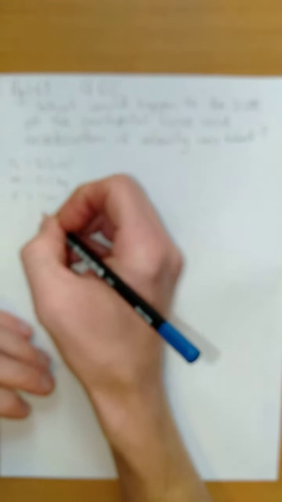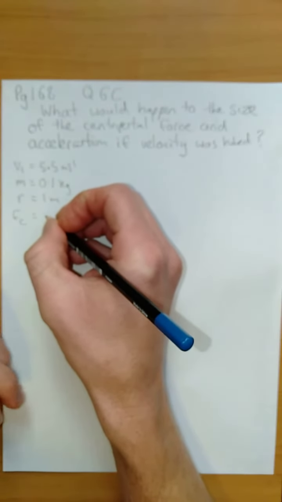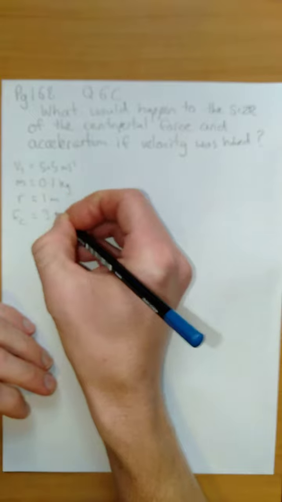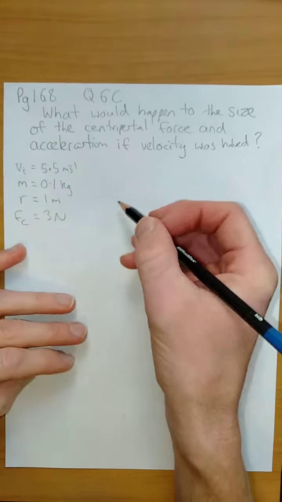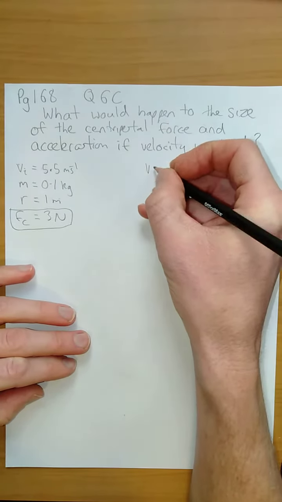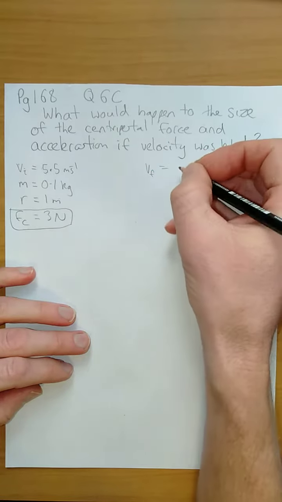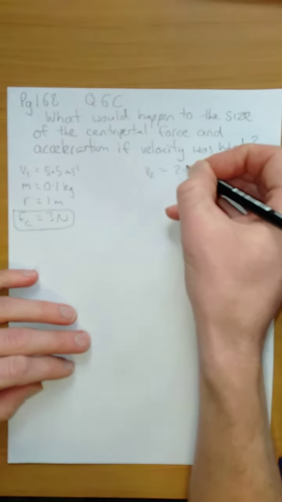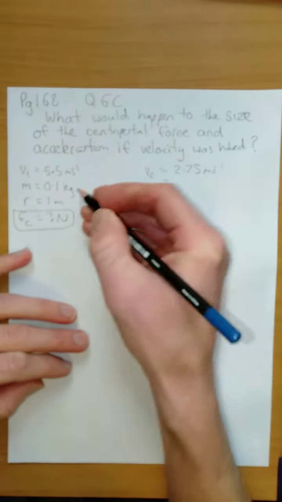So we've run the calculations in part A of that question, and it worked out that the centripetal force was equal to 3 newtons. So those were the given values. Now what we're going to do is run the same scenario using our next value, which we'll call VF, which is the half. So half of 5.5 is going to be 2.75 m/s. We're going to keep the other things the same.